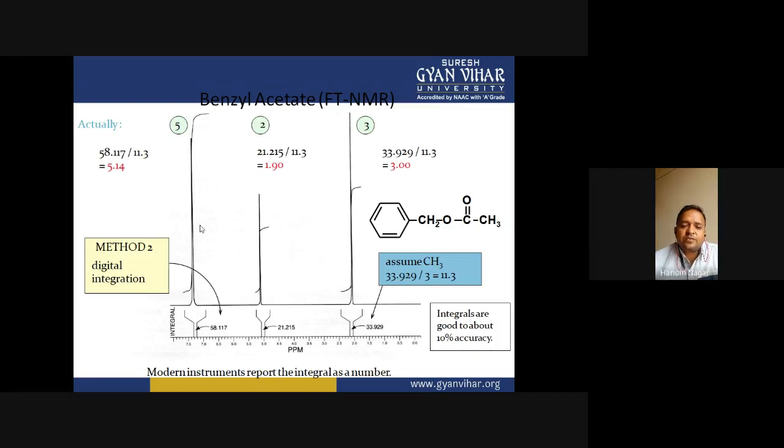So once we get the information about the number of protons and the type of the proton, we can easily determine on the basis of the number of signals. For example, if three signals are present, it means three types of protons are present in the compound. But now the question is, what is the number of each type of the protons? This can be detected on the basis of integration of the peak, and we have covered it in this slide very well. It is a very easy method.